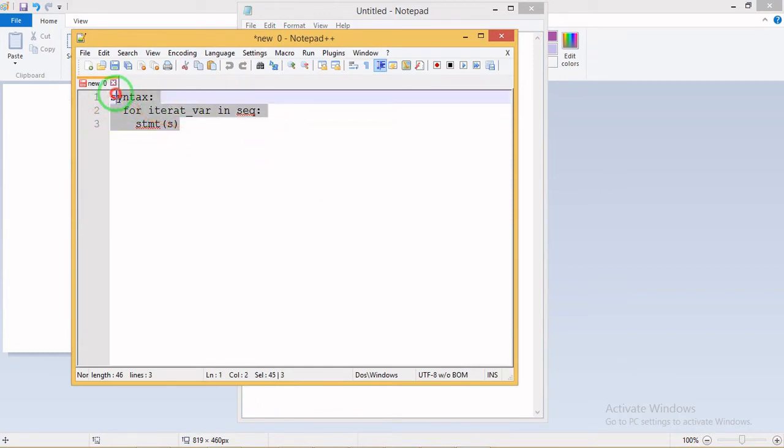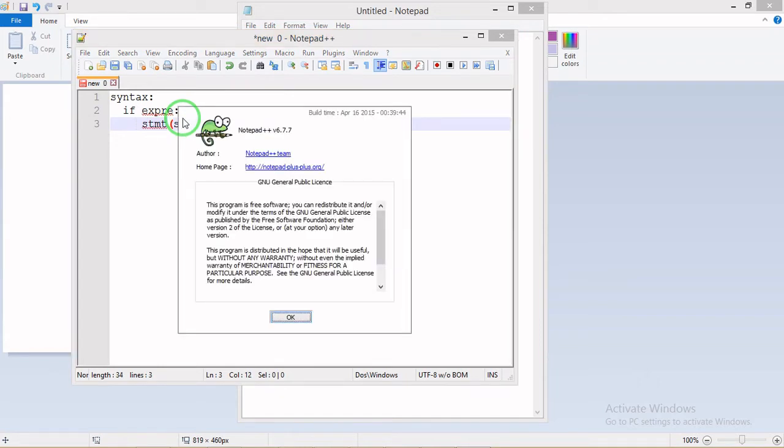I'm opening Notepad. I'm giving the syntax for this. The syntax is: if, in small letters, then the expression, that is the condition, and if it is true, it executes the statement.